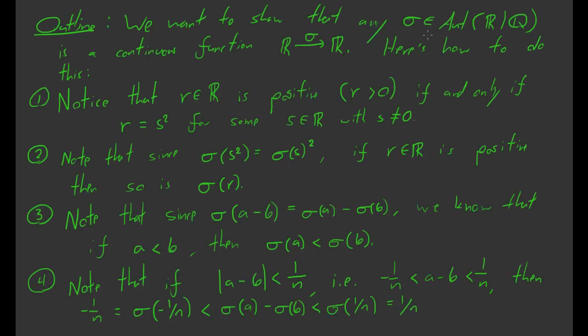The outline is as follows. Again, remember that we're trying to show that any automorphism of R over Q, any sigma inside of Aut(R over Q), is actually a continuous function from R to R. And here's a four-step process for doing this.